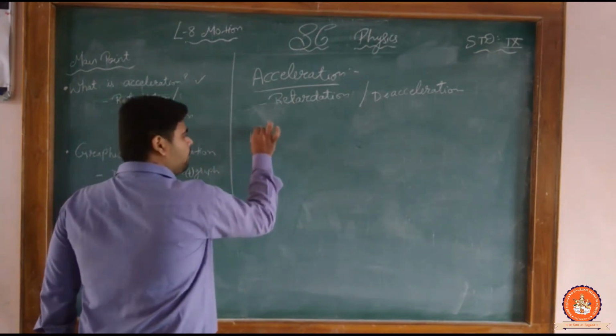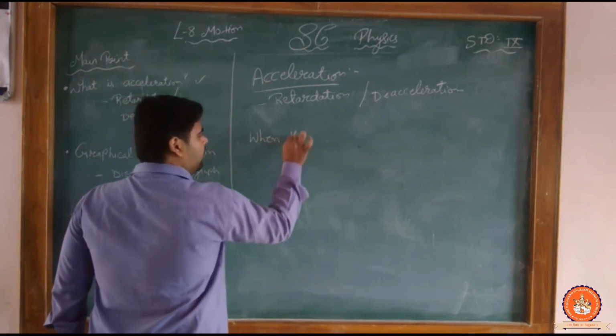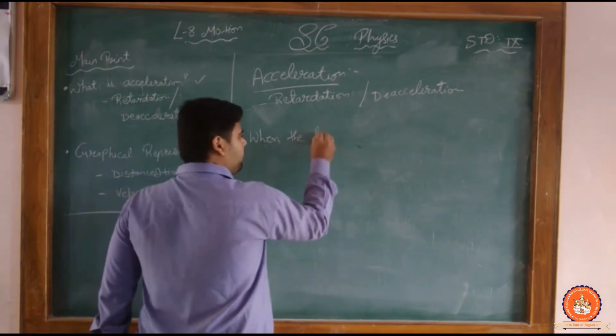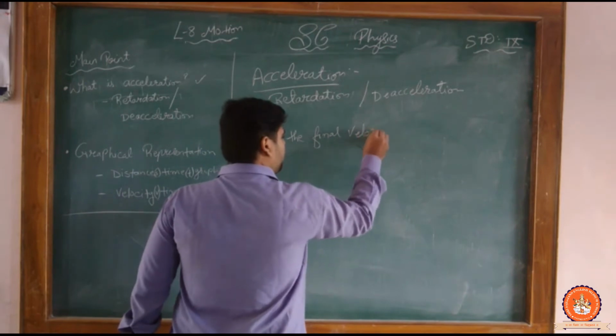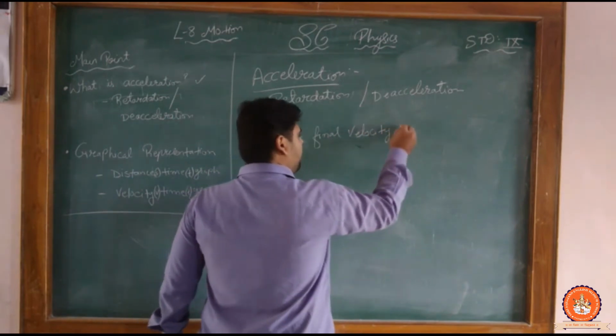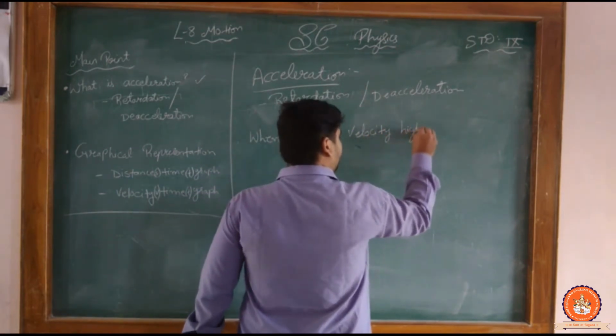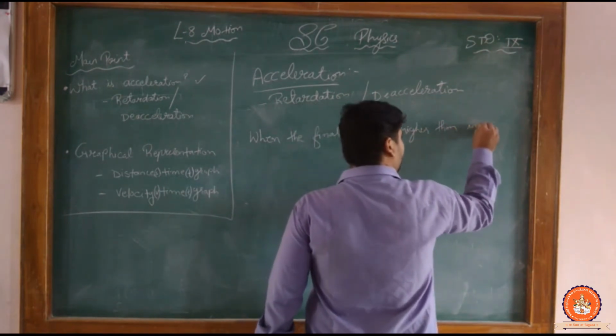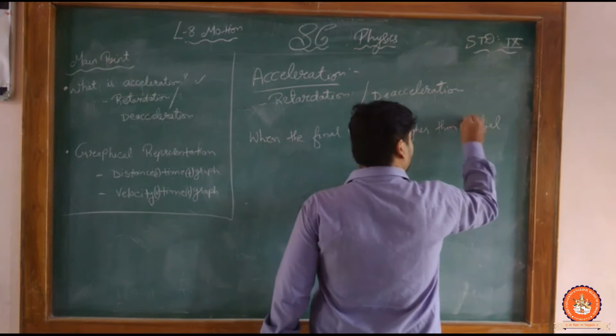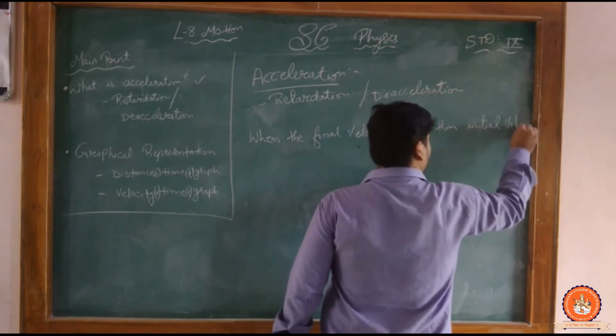Now when the final velocity is higher than the initial velocity.